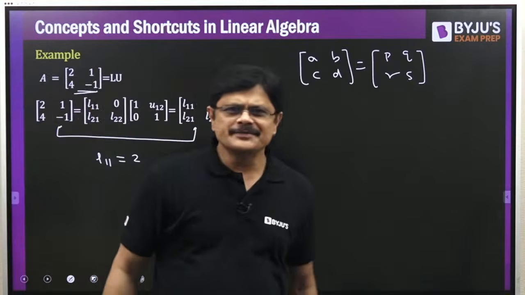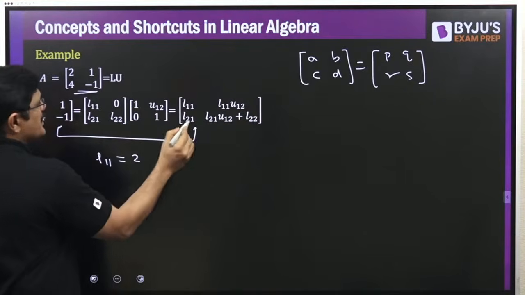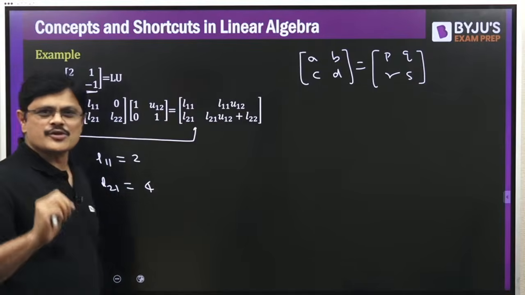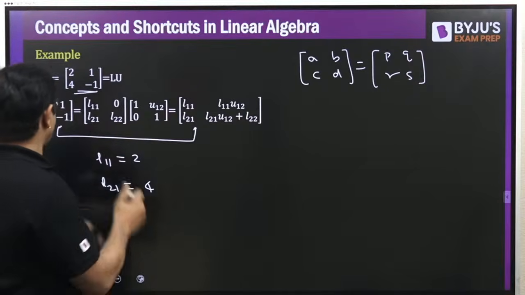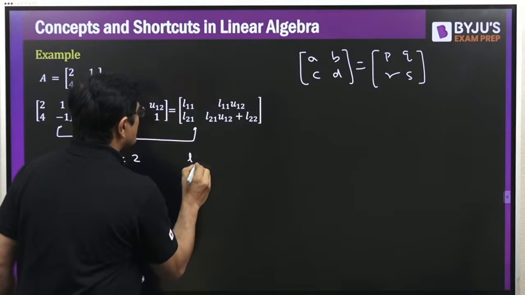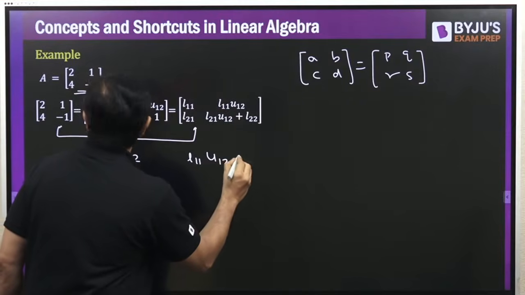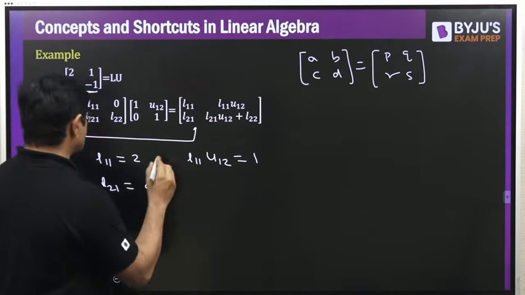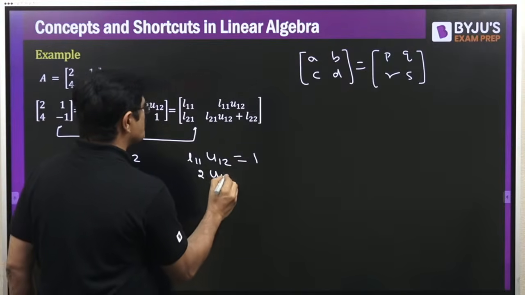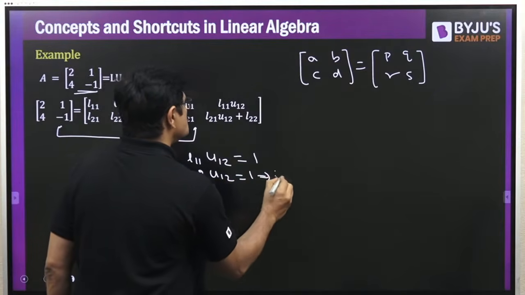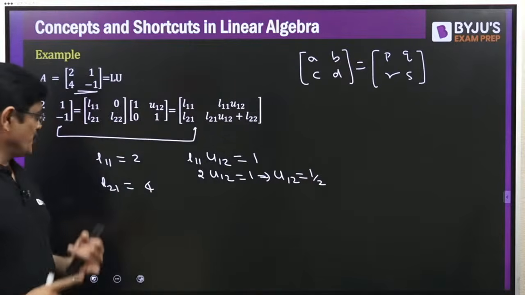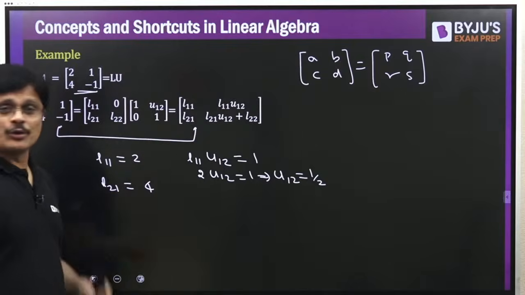That is straightforward. Next one, here L21 must be equal to 4. This is also straightforward. Now the comparison for this, L11 U12 must be equal to 1. But you already know what is L11. Substituting L11, that is 2, into L11 U12 is equal to 1. That means U12 is equal to 1 by 2. Now you found L11, L21 and U12 also.